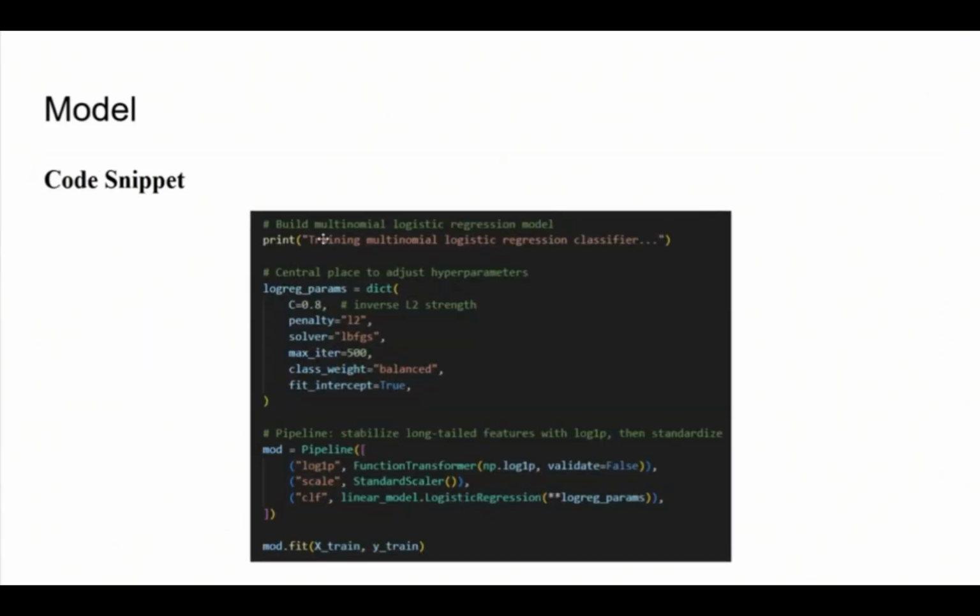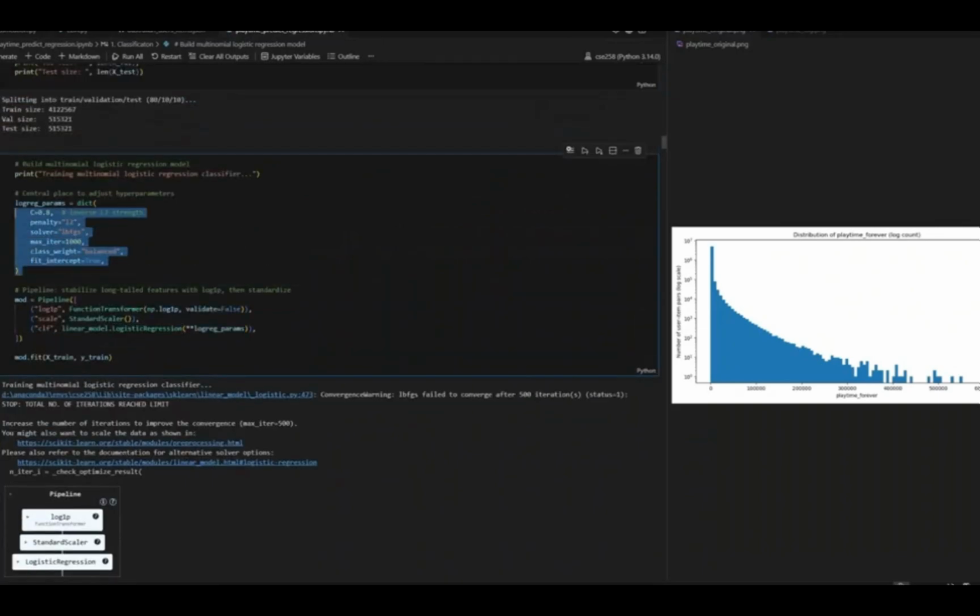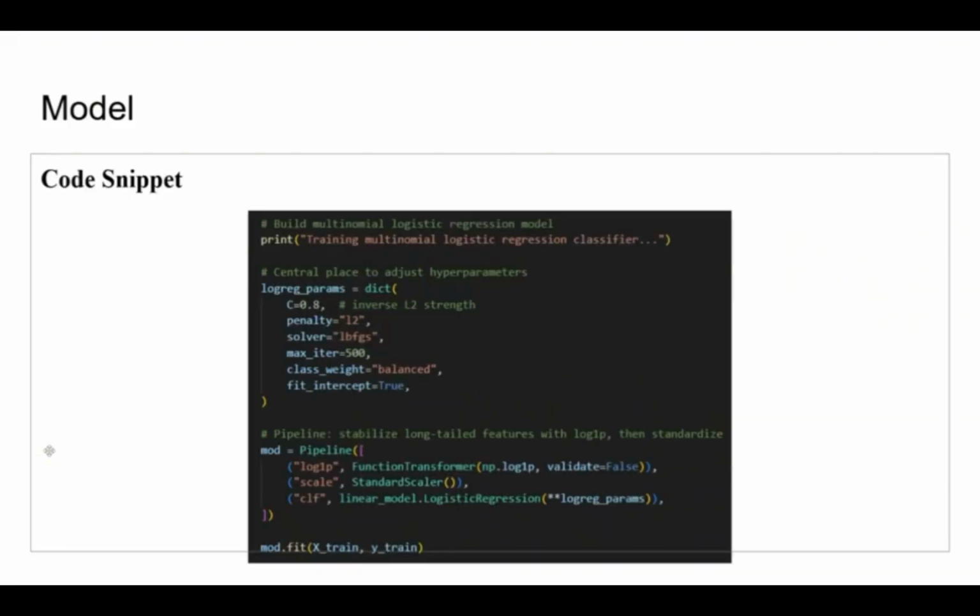Here is the main part of our code. We set all the hyperparameters here so that we can adjust them and optimize the model efficiently, and the whole pipeline is shown here. We first do the transformation, scale the data, and then do multinomial logistic regression.